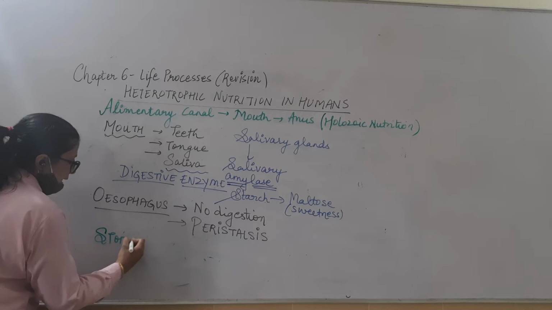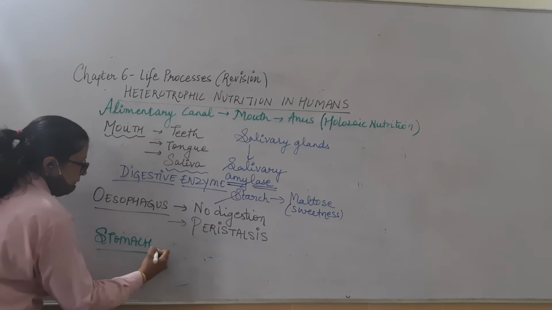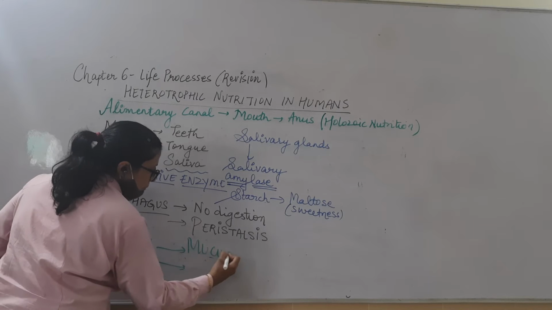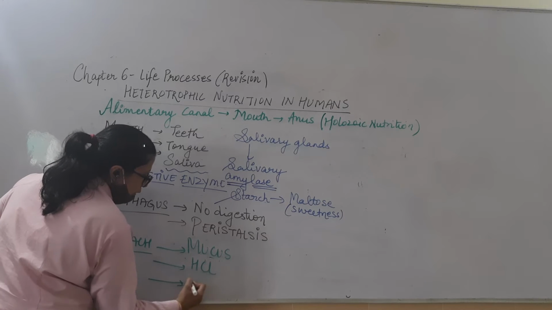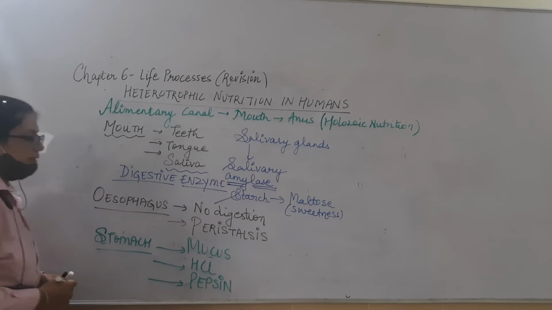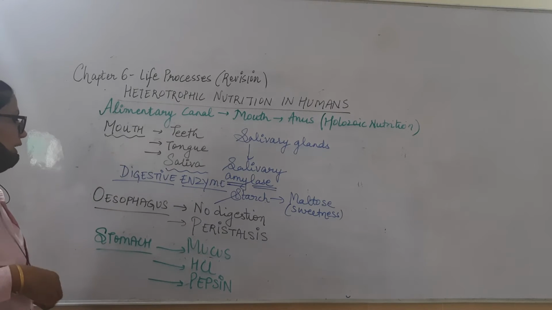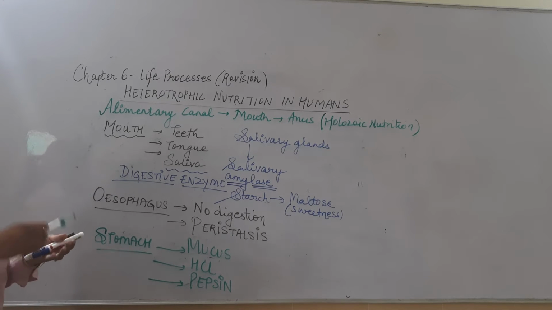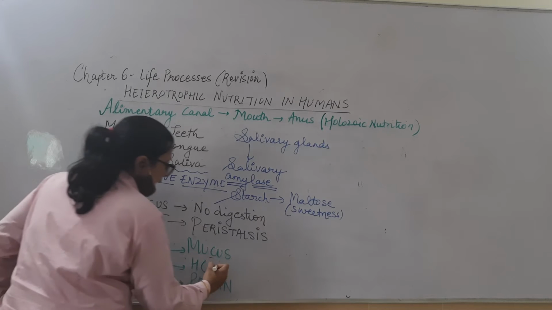Let us see what the three important constituents present in the stomach are: mucus, hydrochloric acid, and one enzyme, which is pepsin. First, let us understand the acid, HCl, hydrochloric acid. What is the function of HCl?